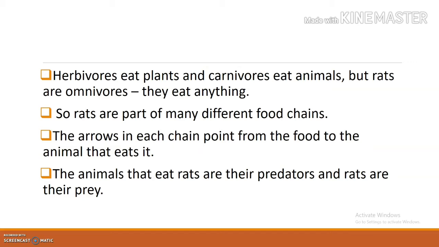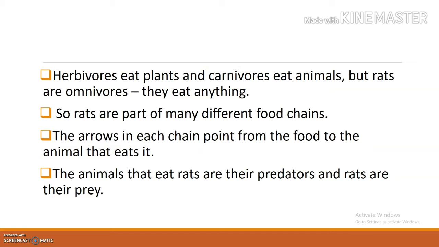You know that herbivores eat plants. Can you give me one example? Rabbit, right. A carnivore? That is the tiger. So herbivores eat plants and carnivores eat animals, but rats are omnivores. Remember, rats are omnivores. Omnivores means they eat everything, anything. So rats are part of many different food chains. That is the peculiarity of rats.